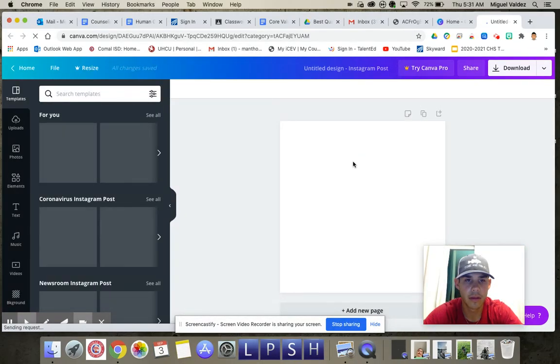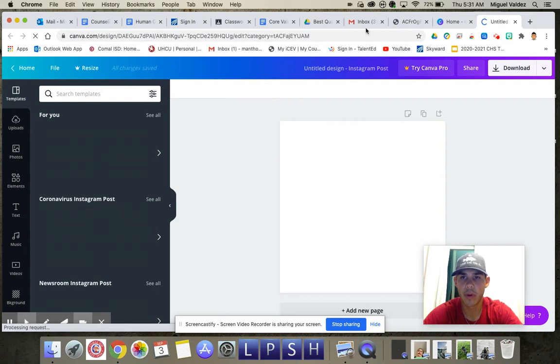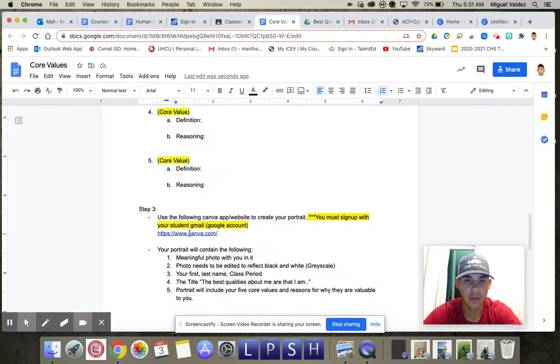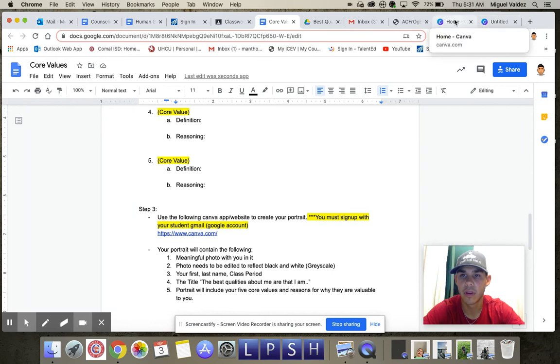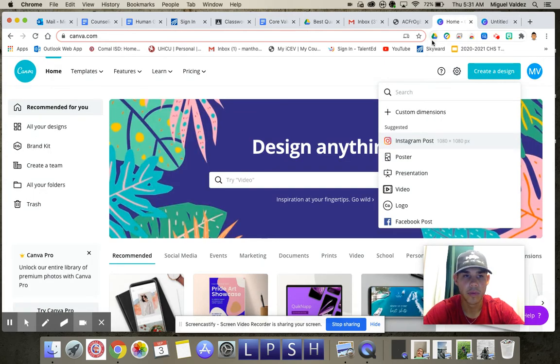Okay. Now, what's really important, if I go back to the directions, okay, is you're going to find a meaningful photo of you in it. Okay, so the photo's got to at least have you in it. It could be with a brother, it could be with a friend, it could be with a girlfriend, it could be with anybody, as long as it's got you in it. Okay, I want everybody to be able to see who you are. And that's what this project is about.